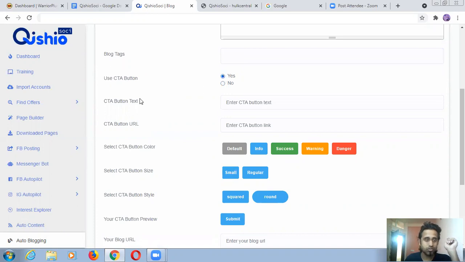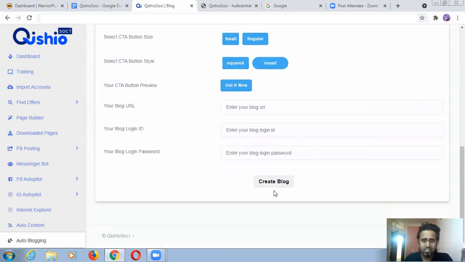Obviously you should put that CTA button text, like get it now. Simple. Link, that is the main point. Here your affiliate link will come, and directly you will start getting some results from blogging too. Now this is the third method, and all these things you have to play around with, and you just have to create a blog.